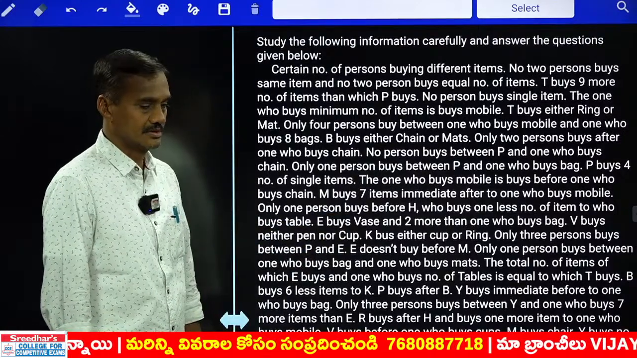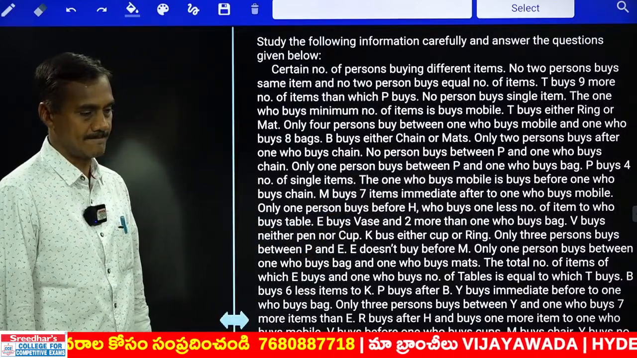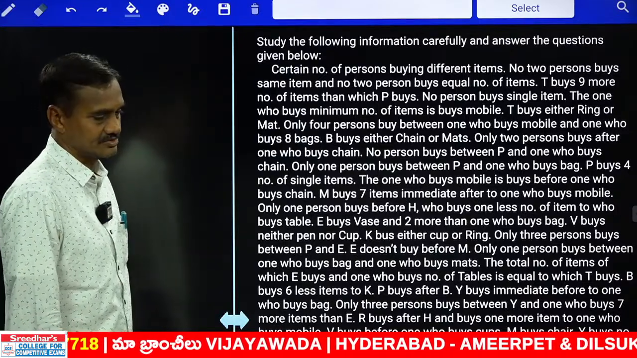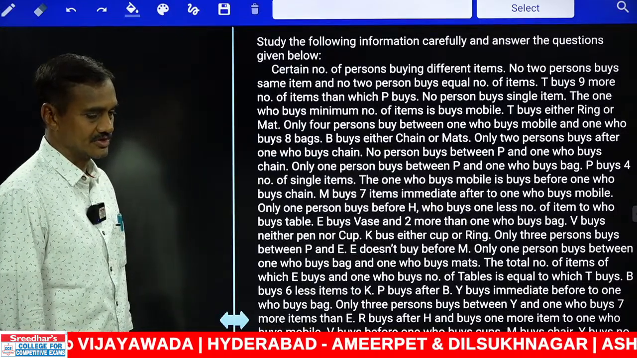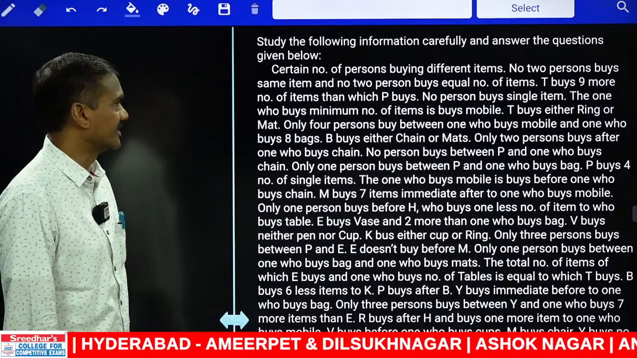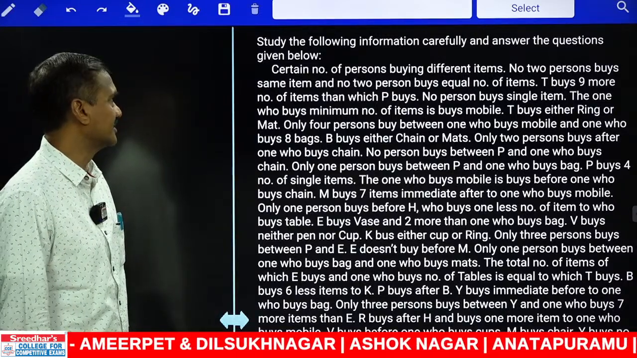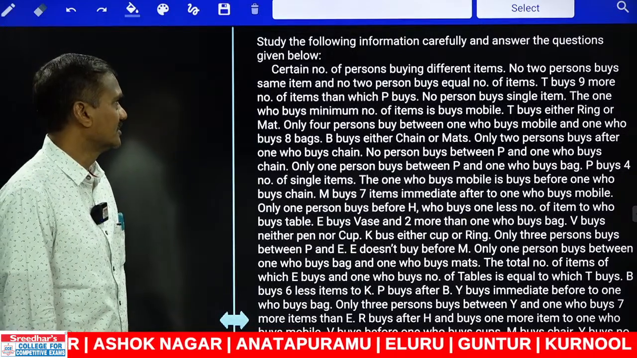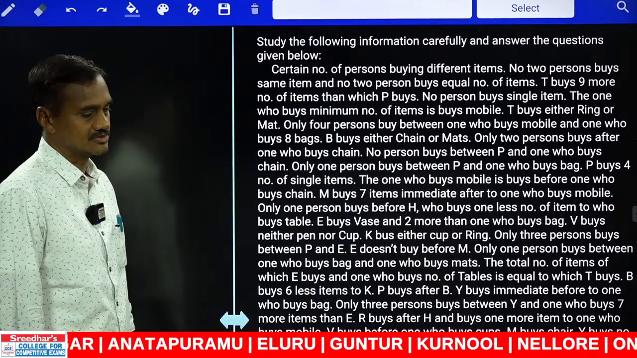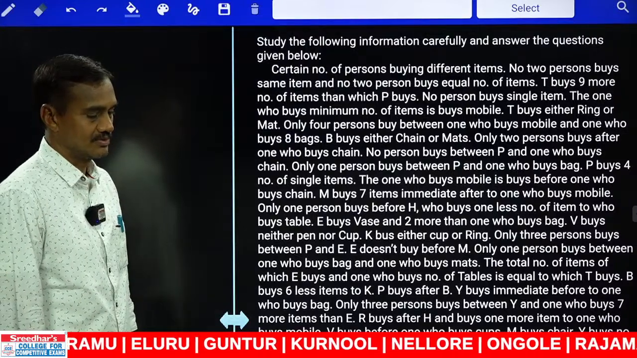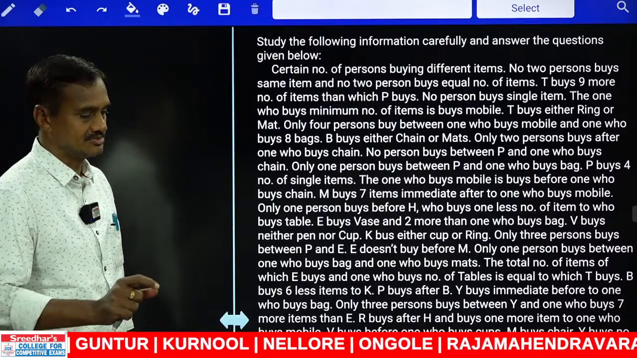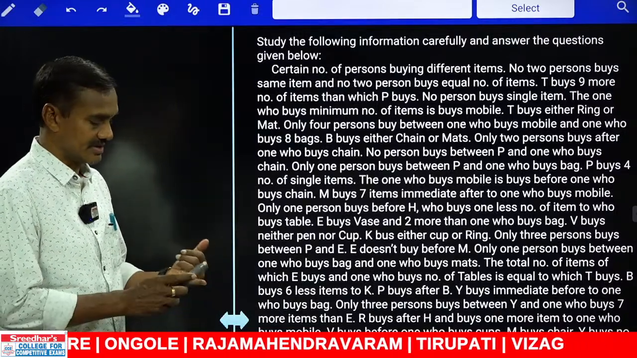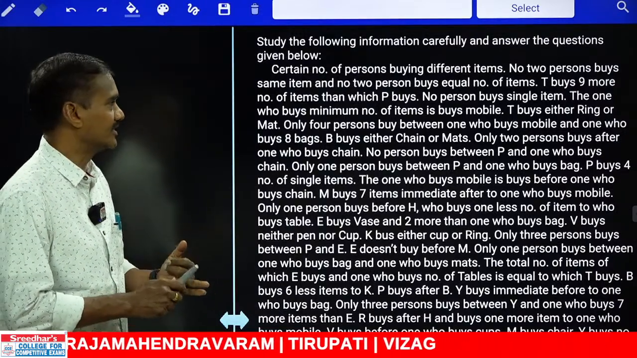Now in the first one, a certain number of persons were there. They are buying different items. The total number of persons was not given, and no two persons buy the same item. That means different persons buy different items, and no two persons buy an equal number of items. What is the second parameter here? These persons are buying a different number of items as well. Different items and different numbers of items.